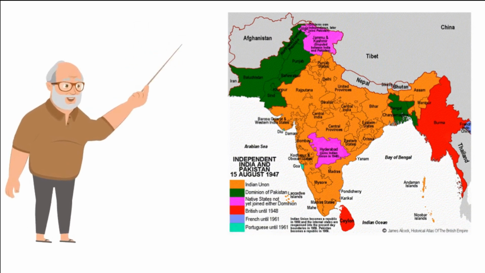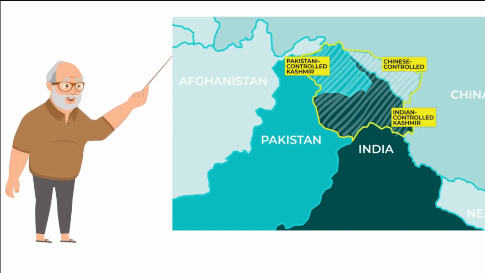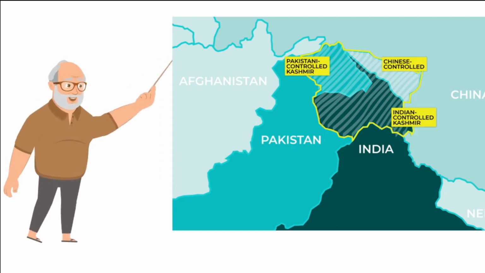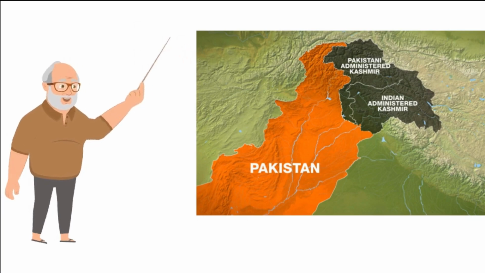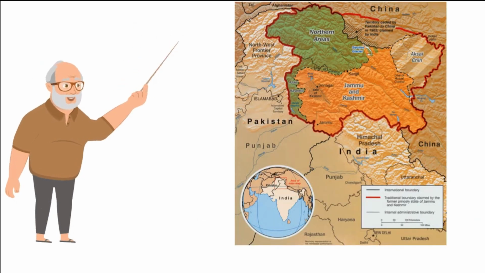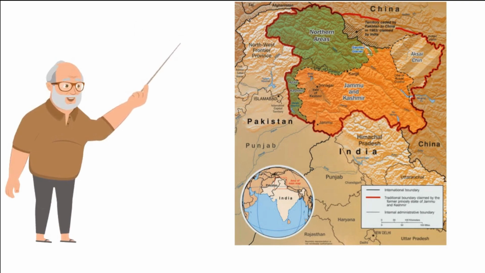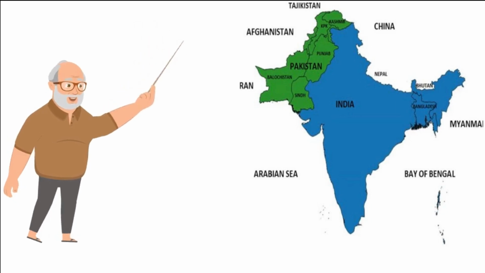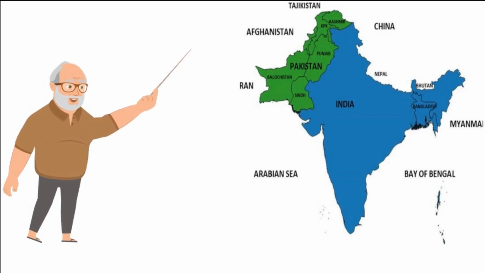In addition to these military conflicts, there have also been numerous incidents of violence and unrest in the region, including insurgency, terrorism, and human rights abuses. The conflict is fueled by a complex mix of political, territorial, cultural, and religious differences. On one hand, India sees the region as an integral part of its territory and is determined to maintain its control over it. On the other hand, Pakistan sees the region as a Muslim-majority area that rightfully belongs to it and is committed to supporting the rights of its people.